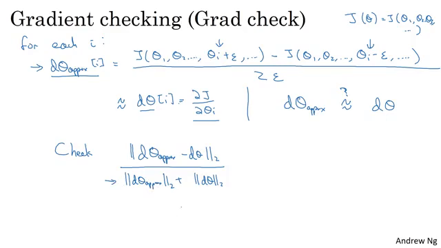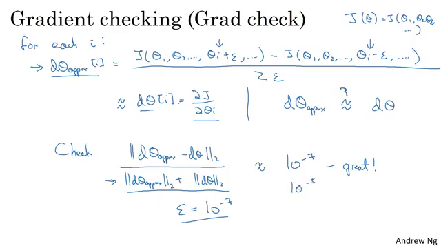When you implement this in practice, I use epsilon equals maybe 10 to the minus 7, so 1e minus 7. And with this range of epsilon, if you find that this formula gives you a value like 10 to the minus 7 or smaller, then that's great. It means that your derivative approximation is very likely correct. This is just a very small value.